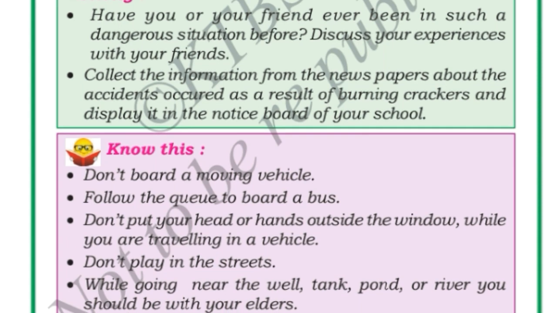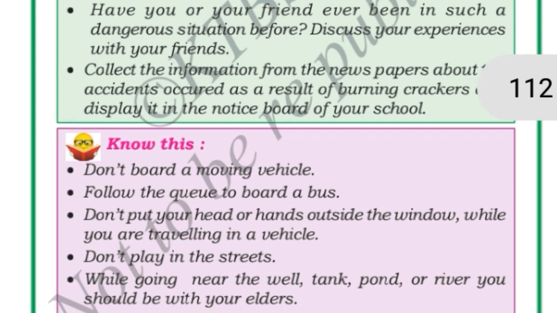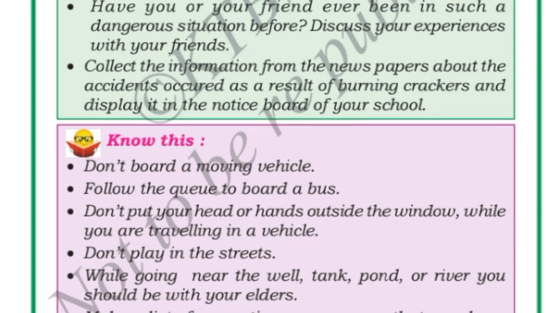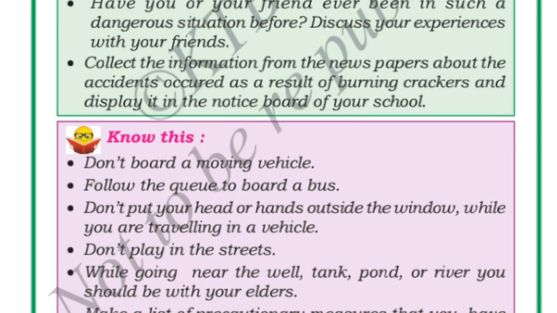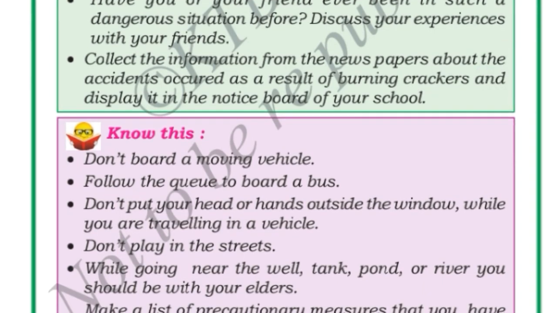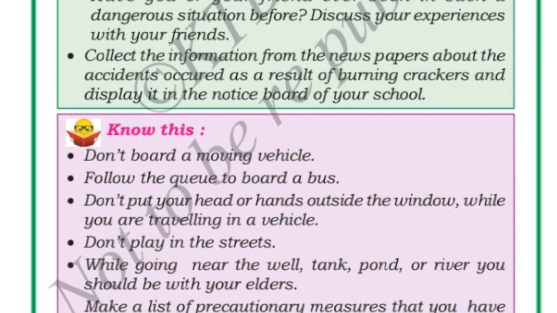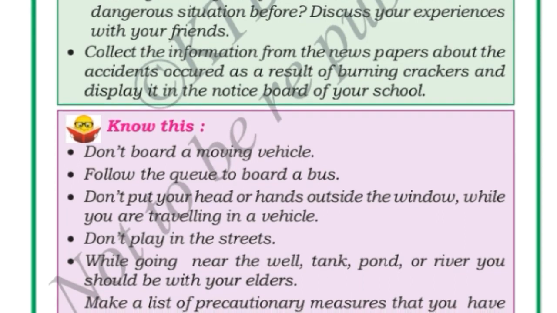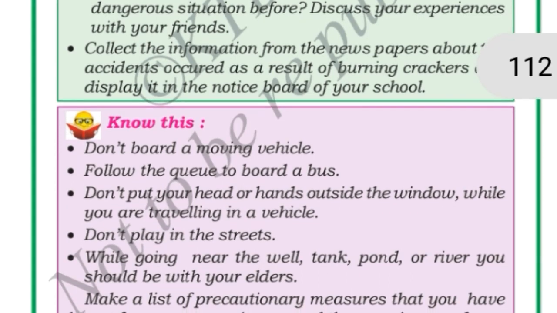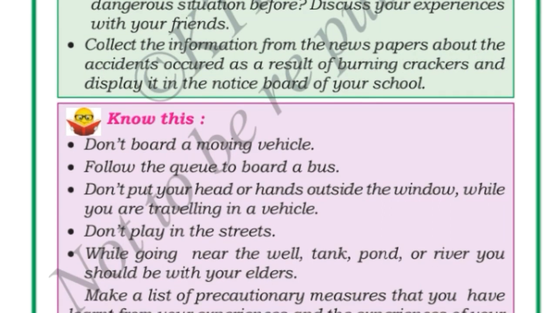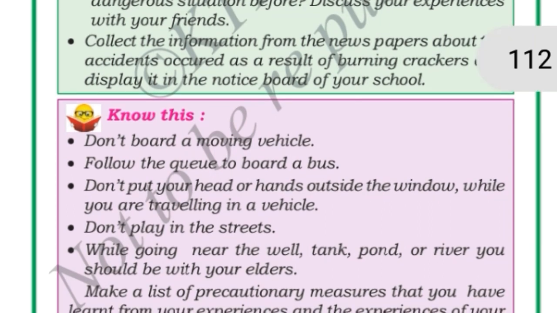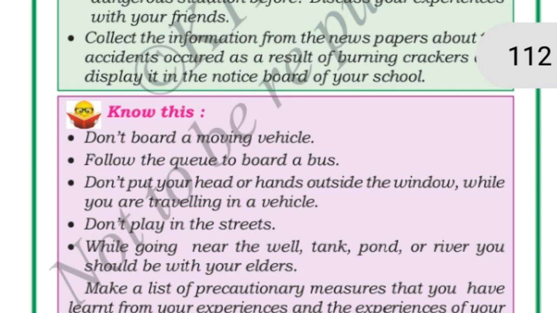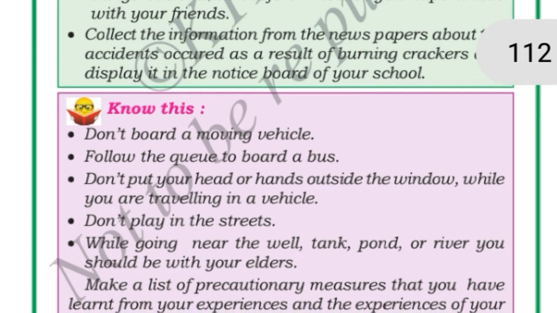Then follow the queue to board a bus. If you want to go inside the bus, you have to follow the queue. If you go in a hurry, you may get hurt and you may fall. So you have to follow a queue to board a bus. Okay, don't put your head or hands out of the window while you are traveling in a vehicle.